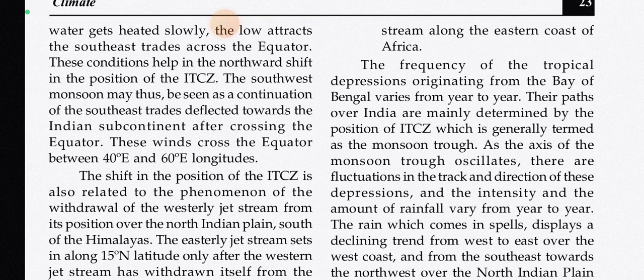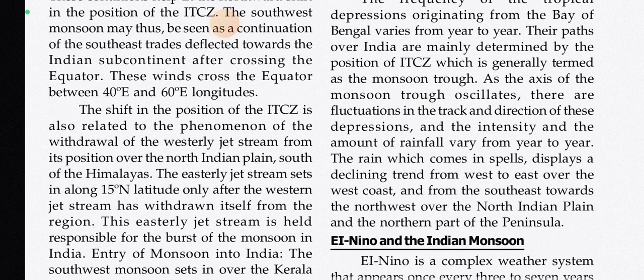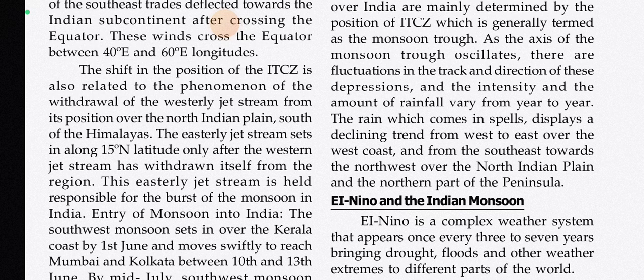The frequency of the tropical depressions originating from the Bay of Bengal varies from year to year. Their paths over India are mainly determined by the position of the ITCZ, which is generally termed the monsoon trough. As the axis of the monsoon trough oscillates, there are fluctuations in the track and direction of these depressions, and the intensity and the amount of rainfall vary from year to year. The rain, which comes in spells, displays a declining trend from west to east over the west coast and from the southeast towards the northwest over the North Indian plain and the northern part of the peninsula.